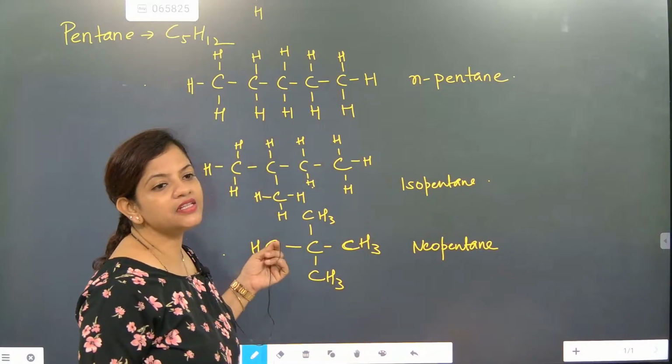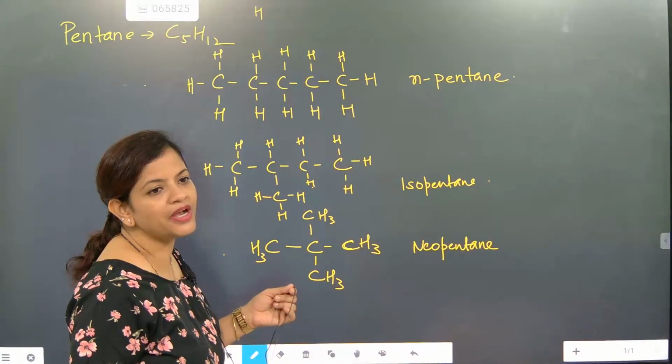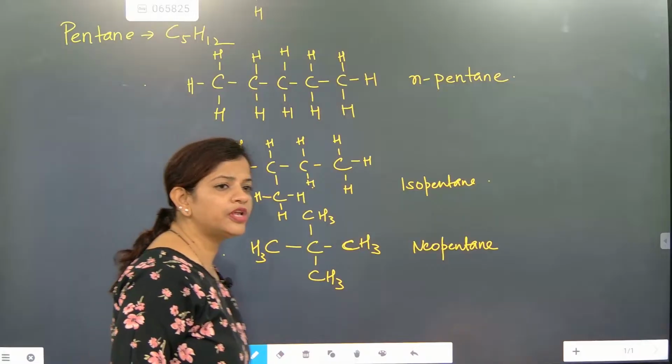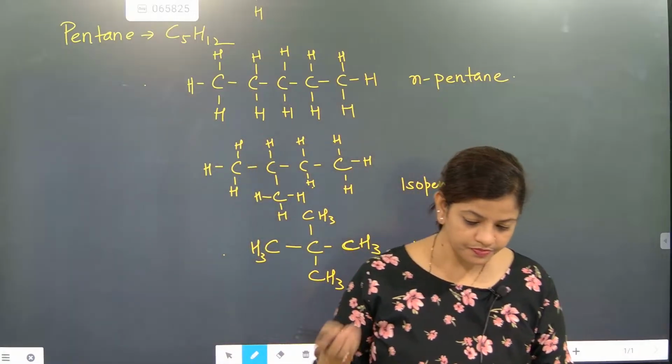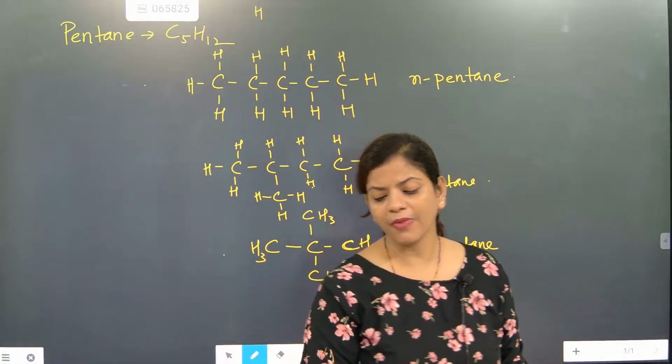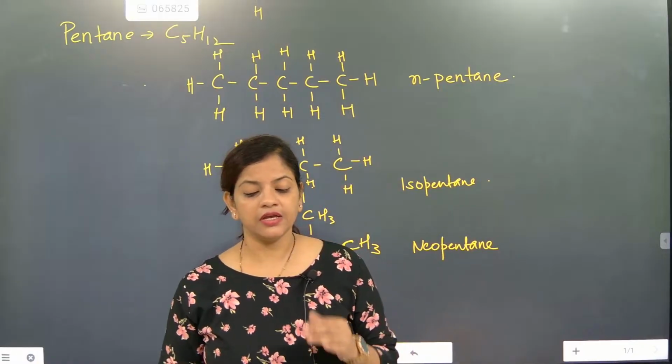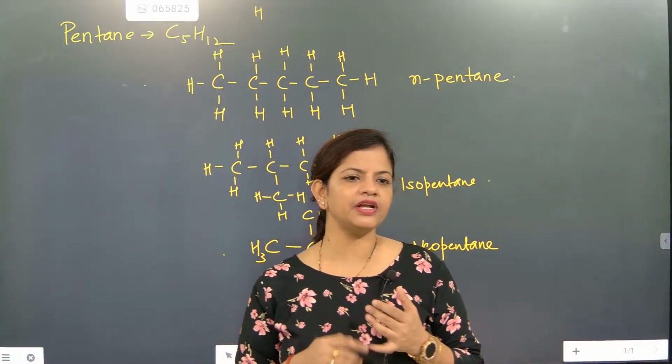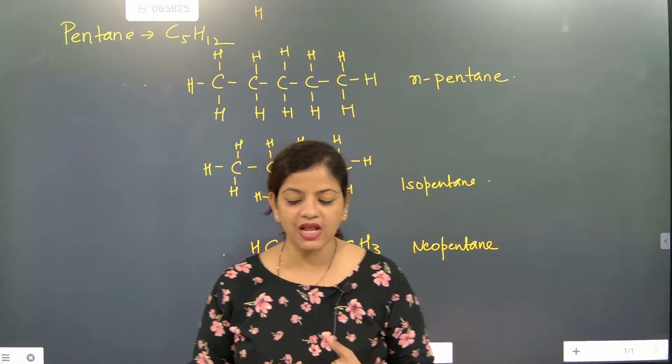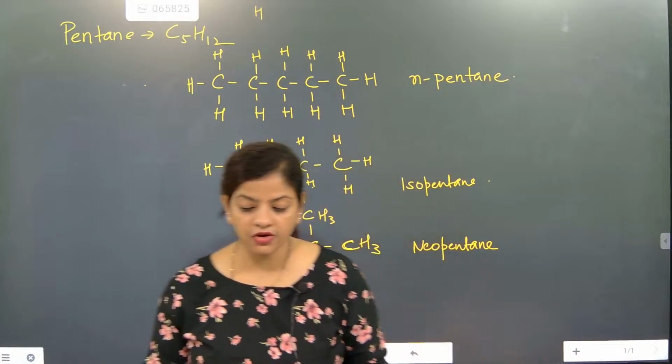So how many isomers are there for pentane? Three. For butane, two. Like this, at most they will ask. We talked about butane, pentane. For hexane, at most they will ask. More than that, they will not.